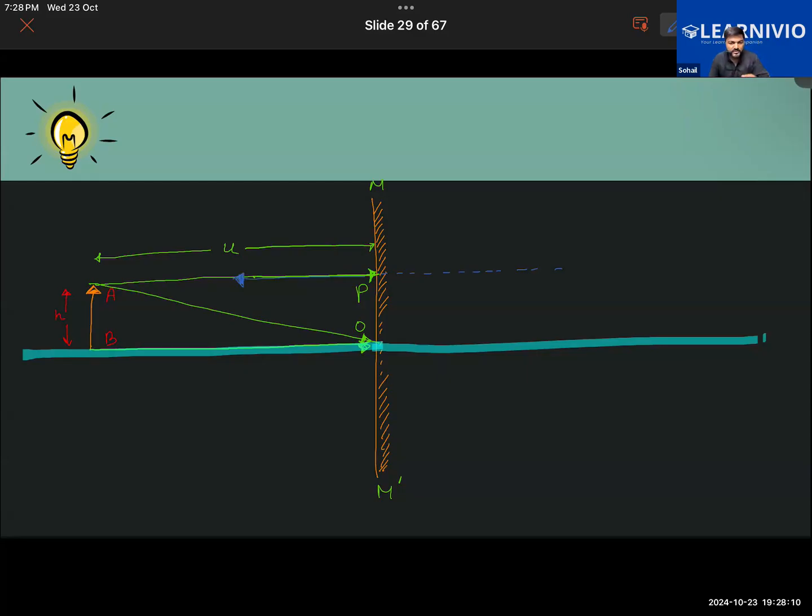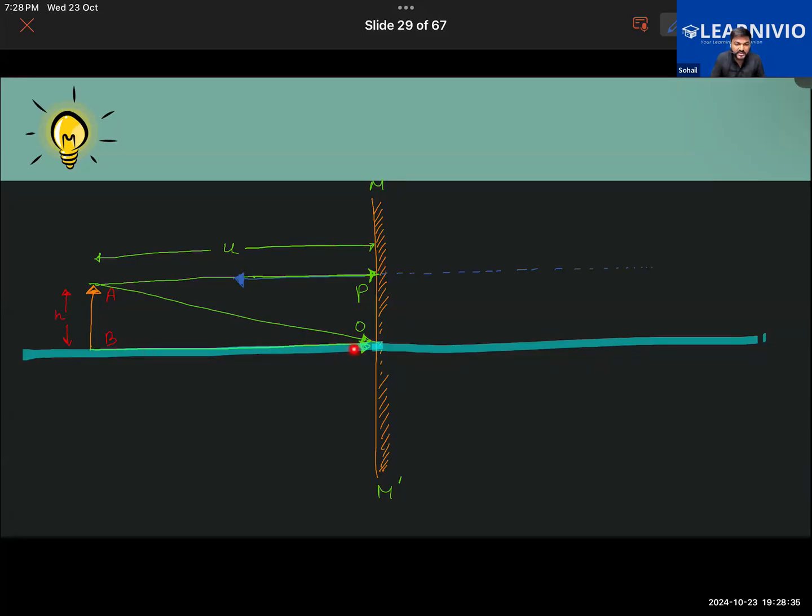If it is falling on this plane mirror at 90 degrees, it will get bounced back at 90 degrees, following the law of reflection. Now, angle of incidence is equal to angle of reflection. But what I have done here is drawn this line further back into the mirror. So I'm drawing the dotted lines here.